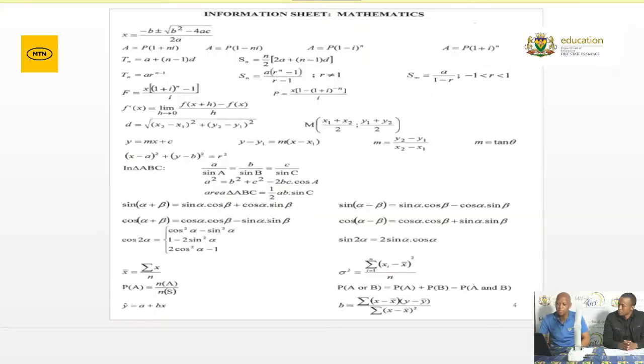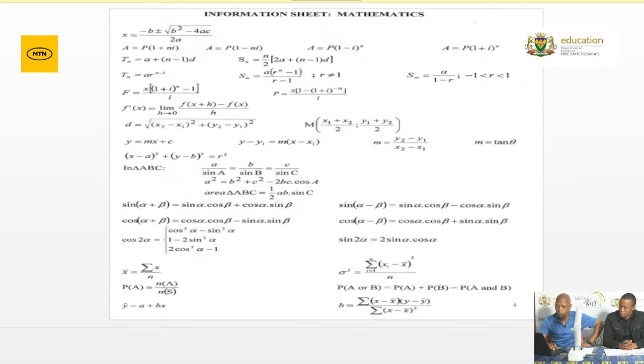Right, before we look at the components of each topic, let me take you through the information sheet. Grade 12, it is very, very important to know your formulae. What we are seeing now is the formula sheet that you will have on Monday when you write paper 2. You must be able to locate your formulas for analytical geometry, trigonometry and statistics. The first formula there is the quadratic formula that we need in paper 1 as well as in paper 2.